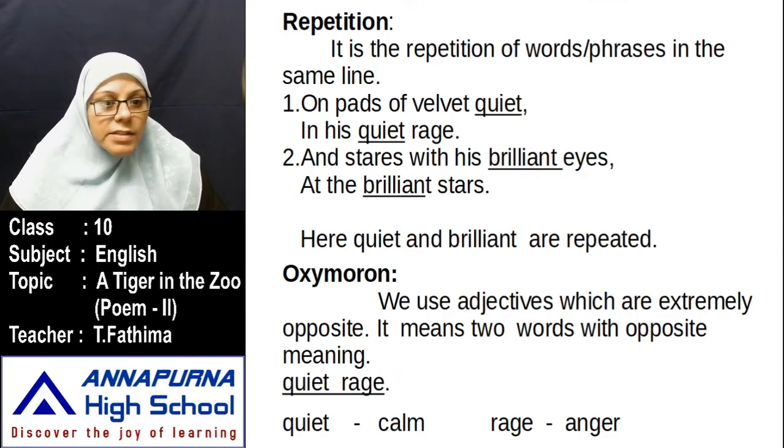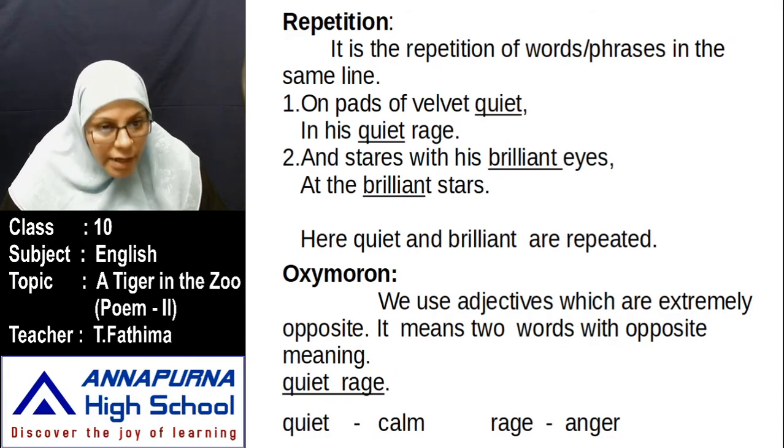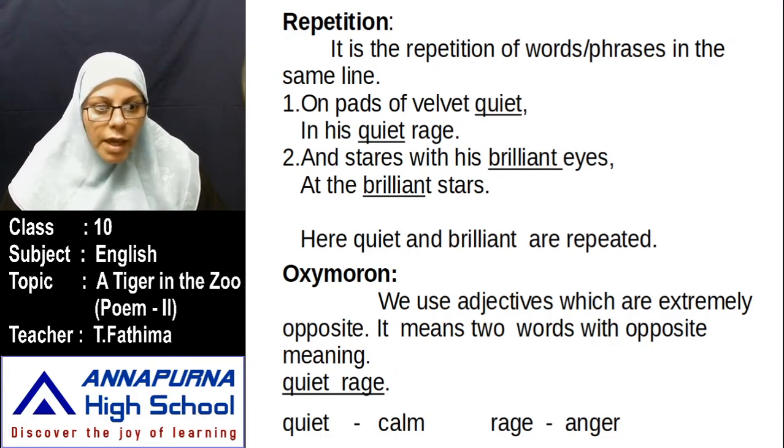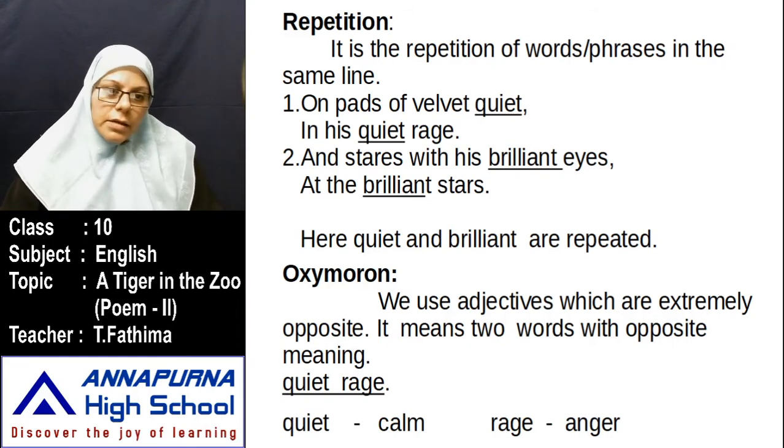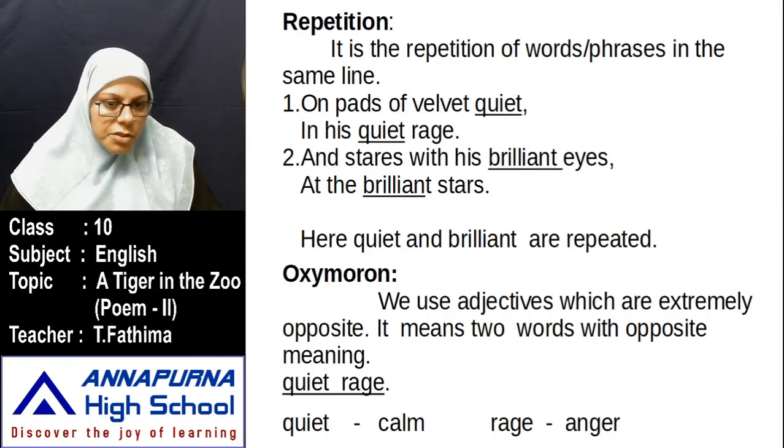Here, see, "and stares with his brilliant eyes at the brilliant stars." This line also ends here, not near the comma. So this is one full line: "and stares with his brilliant eyes at the brilliant stars." In this one line, the same word is used. What is that same word? Brilliant. When a word is repeated, it is called repetition. Next, oxymoron.